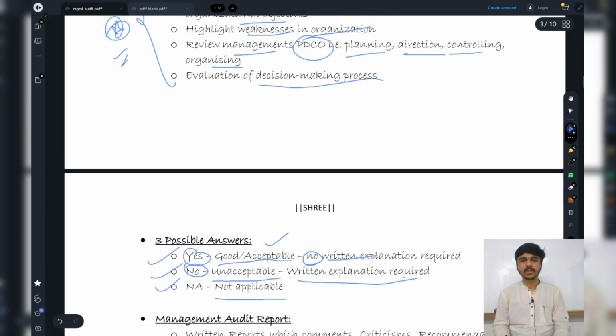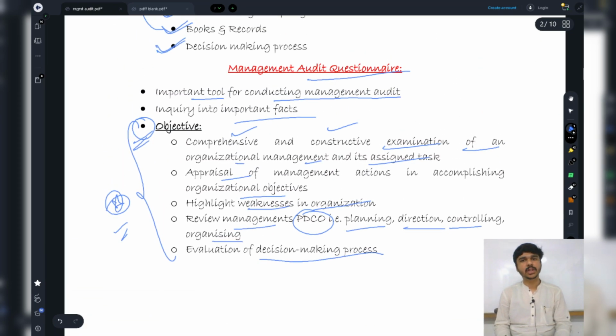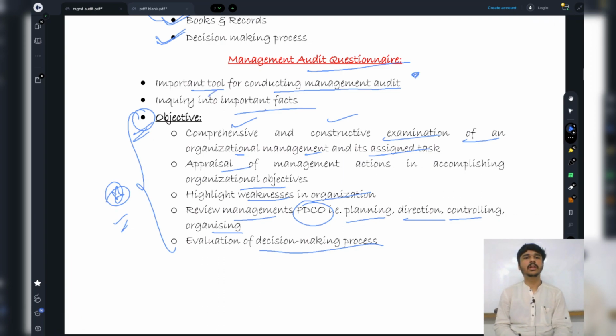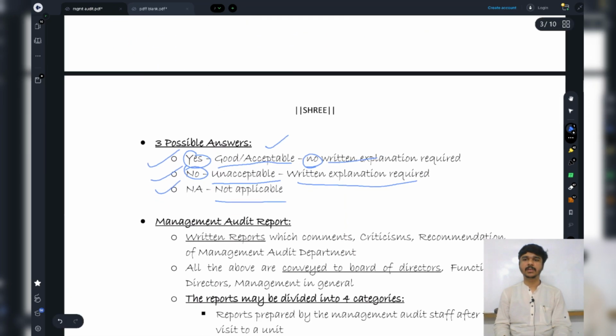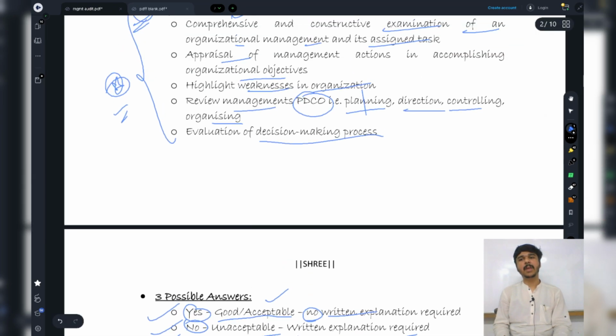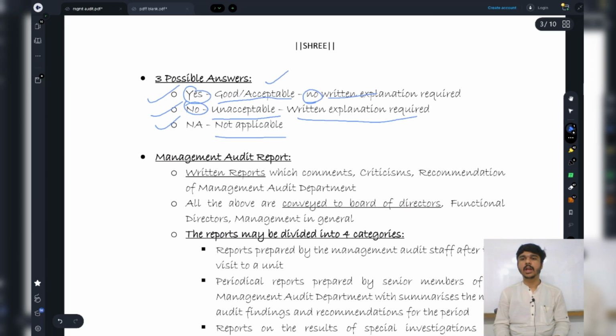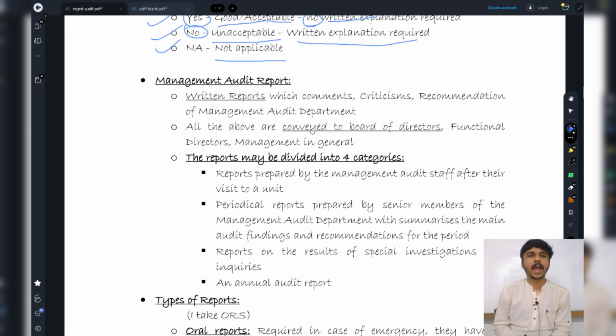Now this was all regarding the management audit questionnaire, and a question might come up about this, and this is such an easy thing to do. Important tool, important facts, right? Their objectives and the answers to a management audit questionnaire. After conducting the management audit or after consulting Mr. Virat Kohli, what am I going to do? I went to Mr. Virat Kohli with a questionnaire and asked him. The answers were yes, the answers were no, the answers were NA.